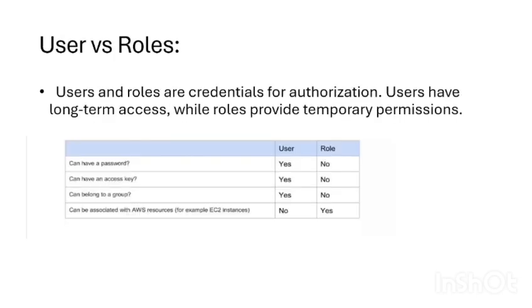Users versus roles. Users and roles both provide access, but they have differences. Users and roles are credentials for authorization. Users have long-term access while roles provide temporary permissions. Roles are used for short-term access, and users are used for long-term access. Users can directly be assigned permissions, while roles are assumed when needed. So, in simple terms, users are permanent identities, while roles are temporary identities.